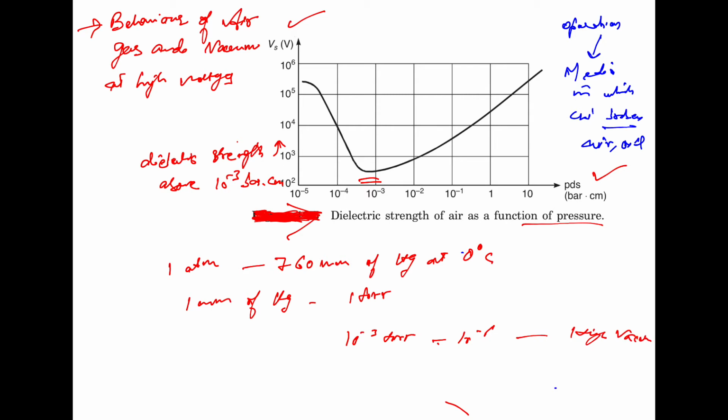And if it is 10 raised power minus 6 to 10 raised power minus 8 torr, then it is very high. And if it is less than 10 raised power minus 9 torr, then definitely it is ultra high vacuum.